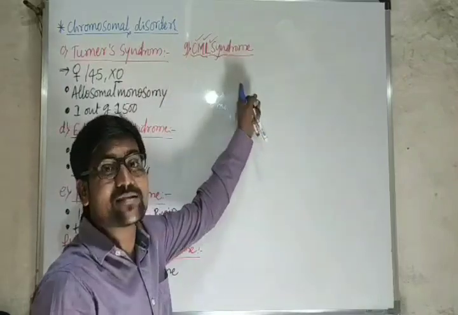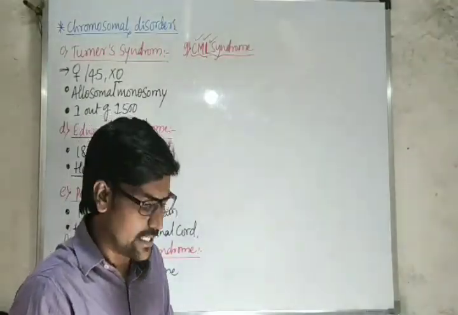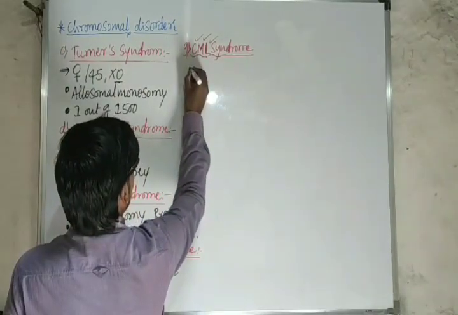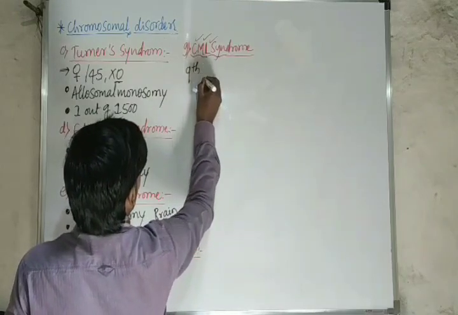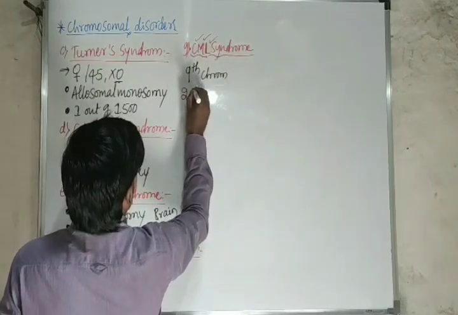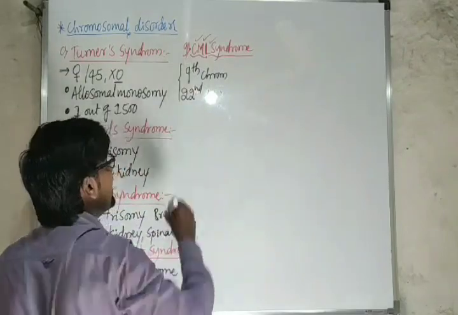So this is a cancer disorder. Here one interesting thing is, we have to consider two chromosomes, that is the 9th chromosome and the 22nd chromosome. So we have to consider these two chromosomes.